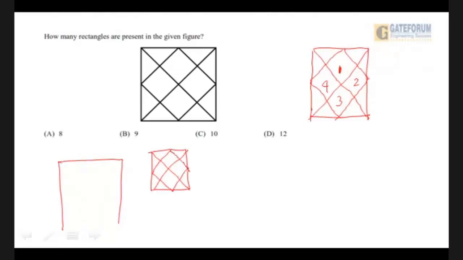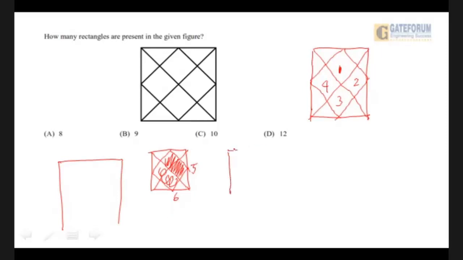But then I can also think that this is one rectangle and maybe this one is another rectangle. So 2 more added, 5 and 6.